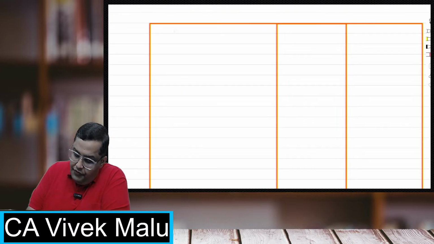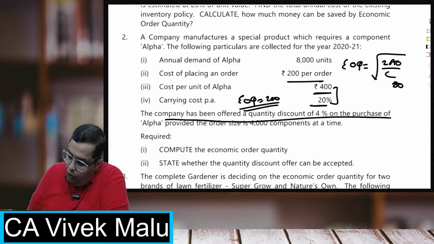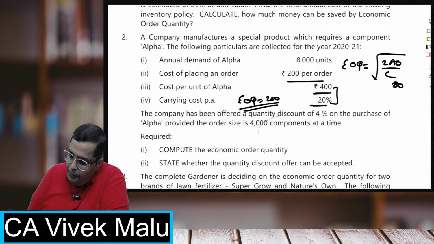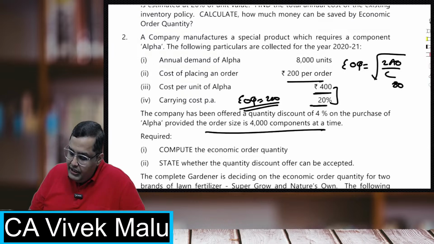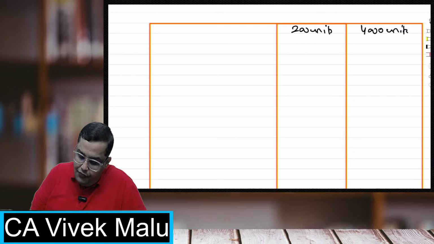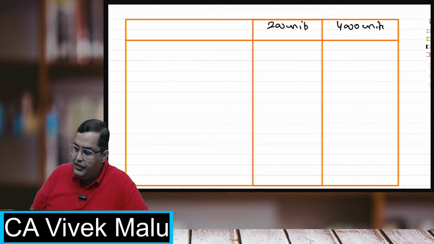So the first one is 200 units, that is EOQ, and the second one is where they are ordering at the quantity discount. The company has been offered a quantity discount of 4% on a purchase of alpha, provided the order size is 4,000 components at a time. So whenever we order 4,000 components, we'll get a quantity discount of 4%. So students, the second order size will be 4,000 units. Avni, I'll handle your query after this, okay? Don't worry.